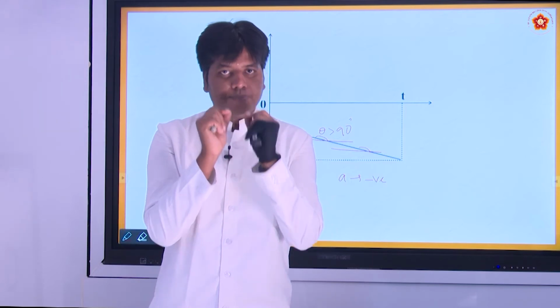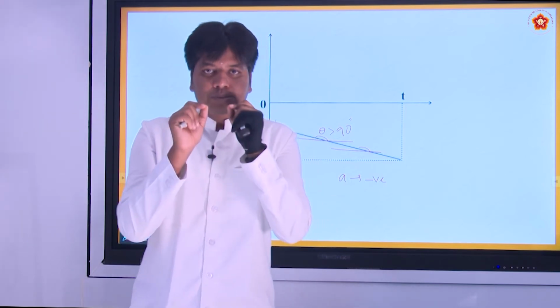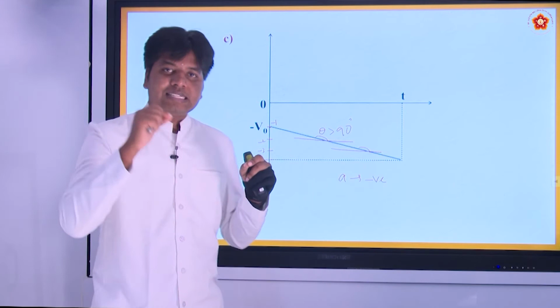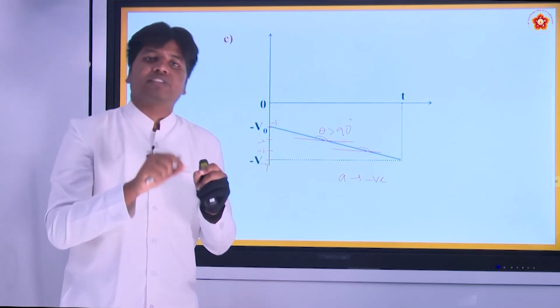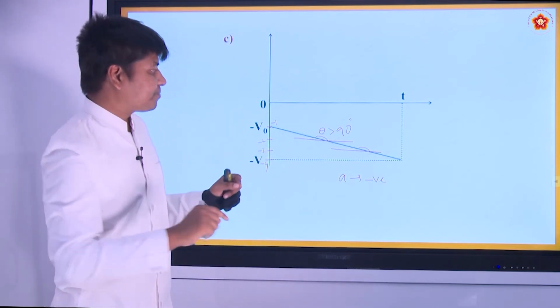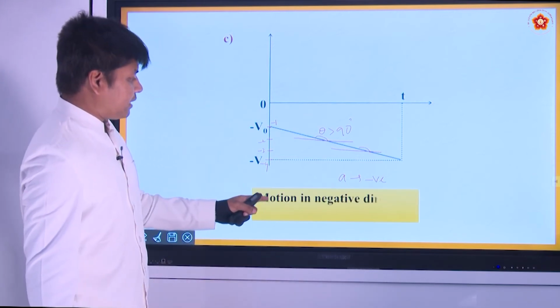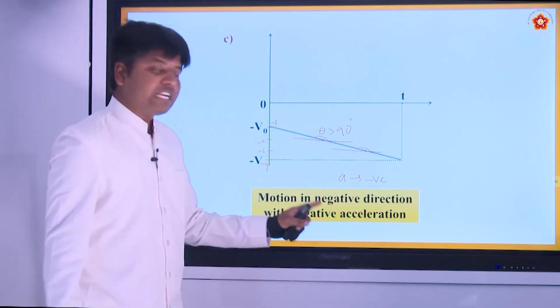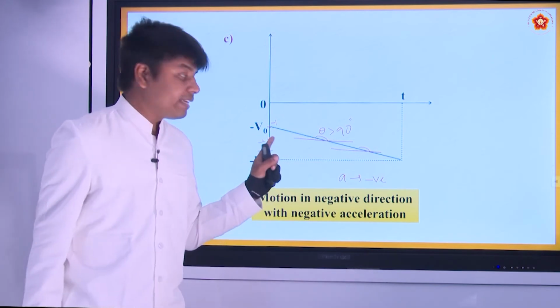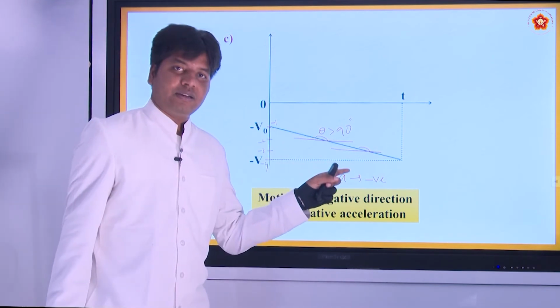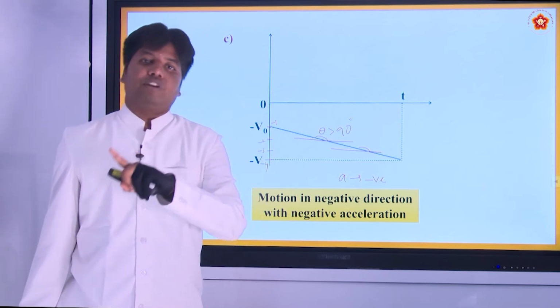As far as the body is concerned, its speed is increasing when the acceleration is acting in the same direction as the motion. So we can deduce that motion is in the negative direction with negative acceleration, but speed here is increasing. Speed is nothing but the magnitude of velocity.